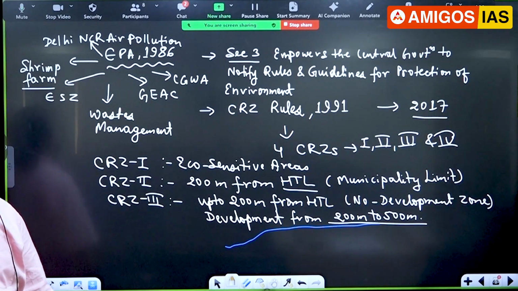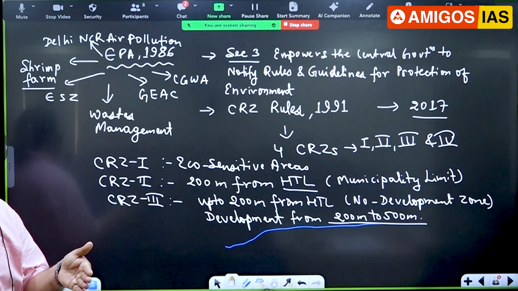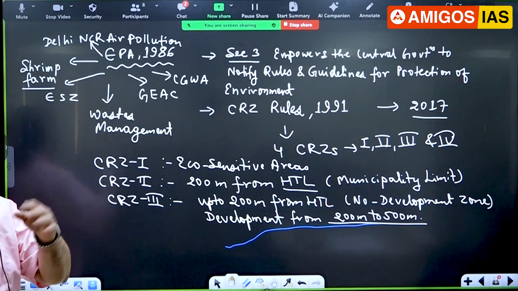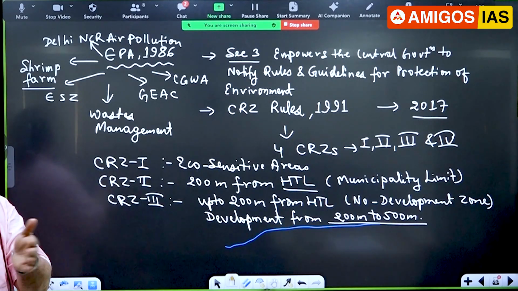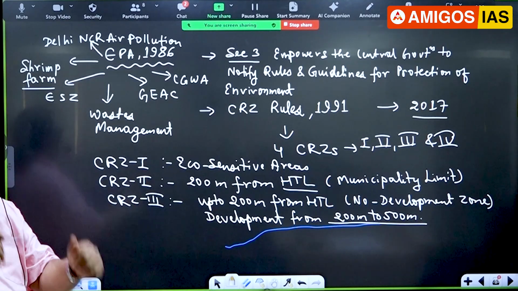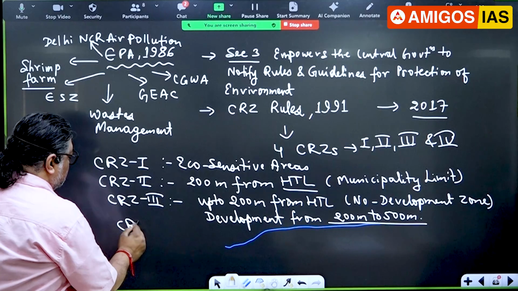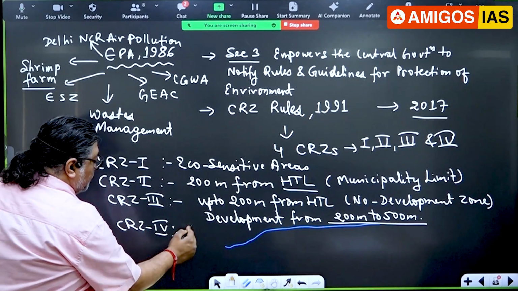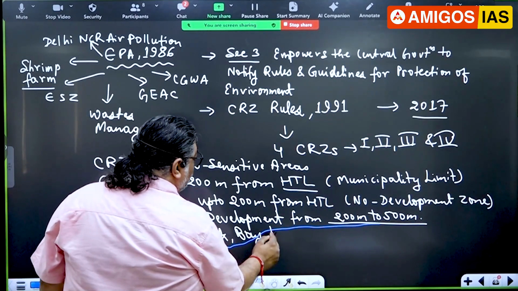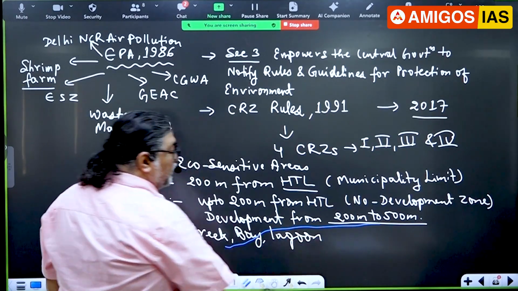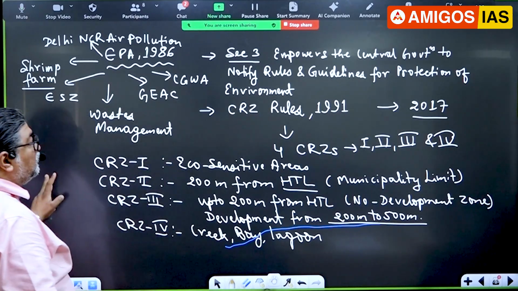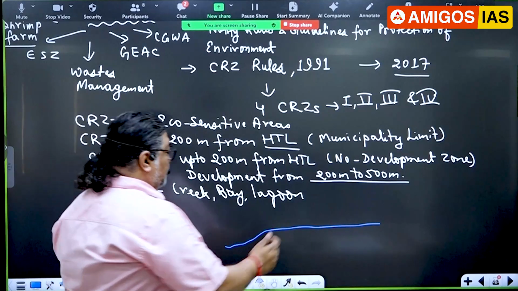Now what is CRZ4? You know, creek. What is a creek? A narrow creek, like in Mumbai, Thane Creek. In Gujarat, you have Sir Creek. Then gulf, bay, islands, those areas are declared as CRZ4. So in CRZ4 you'll find creek, bay, sometimes the lagoon. In Kerala, you have the backwaters. All those areas come into that one. Islands.